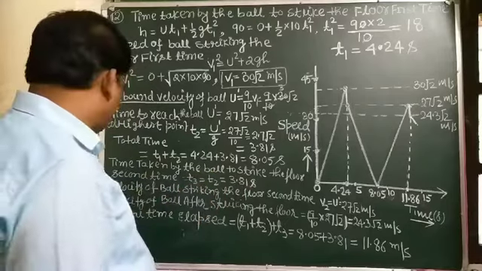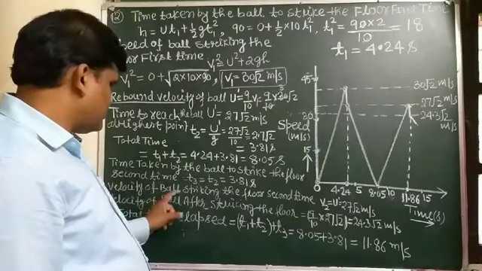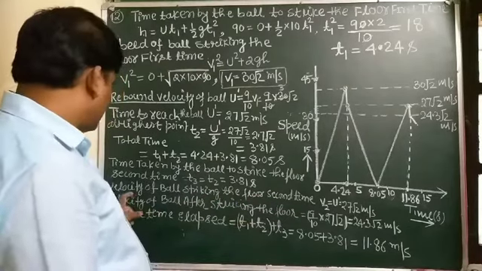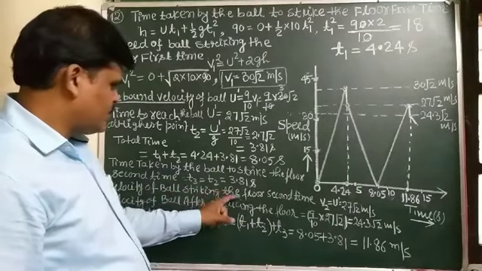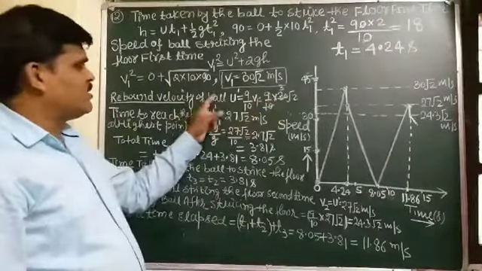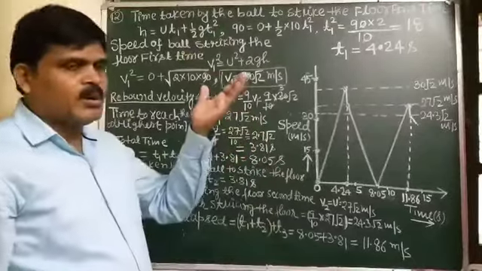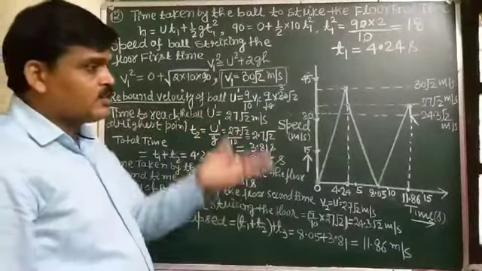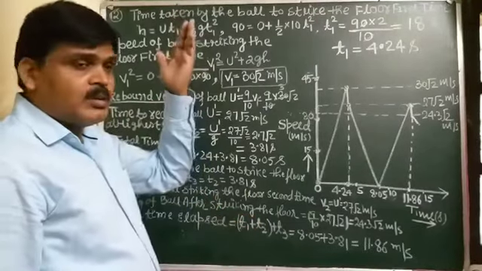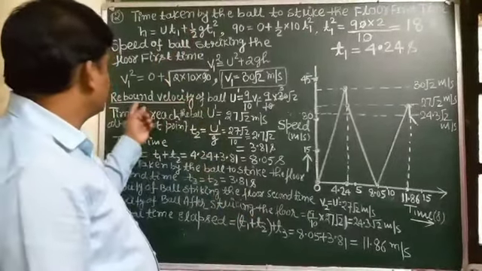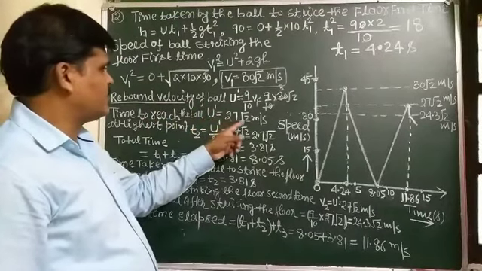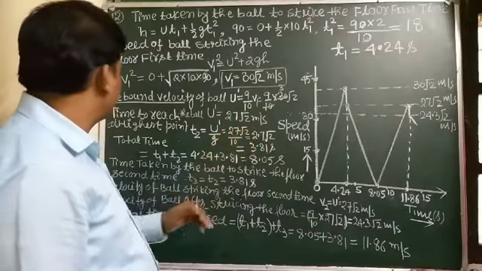And also student, the velocity of the ball as it strikes the floor the second time. This is the rebound velocity of the ball, which means the ball returns back to the highest point with initial velocity u dash, that is 27 root 2 meter per second.